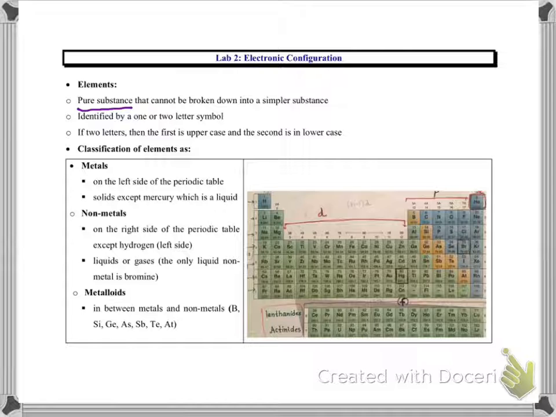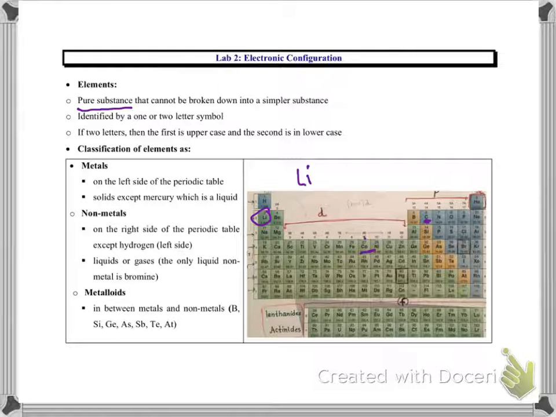If you look at the periodic table, you will see that elements can be represented or identified by a one or two letter symbol. For example, hydrogen H, lithium Li, boron B, carbon C, oxygen O,